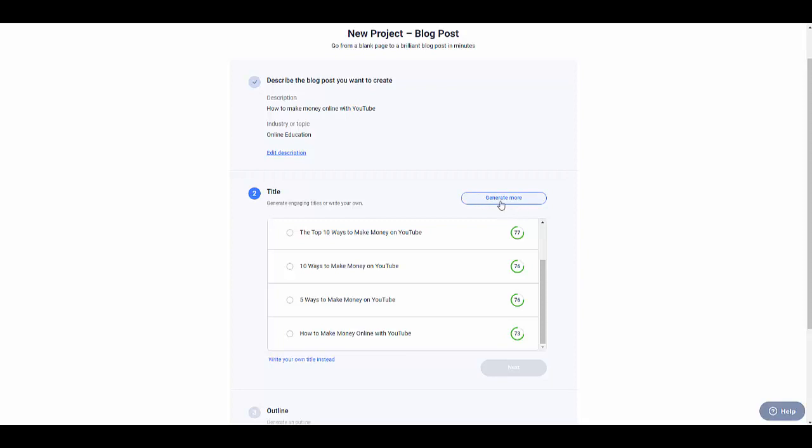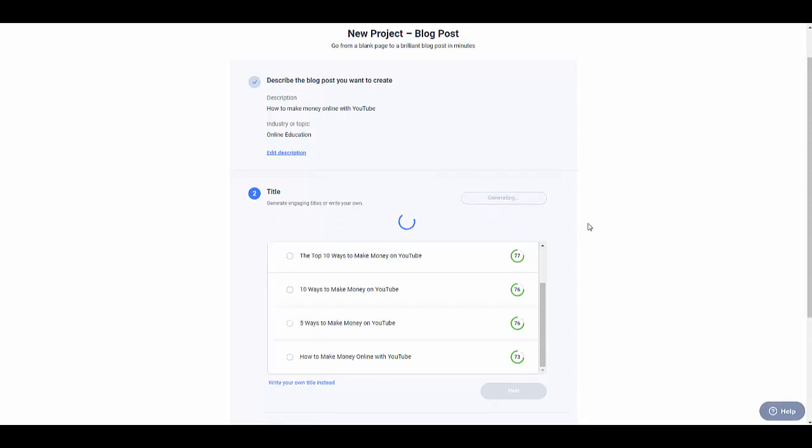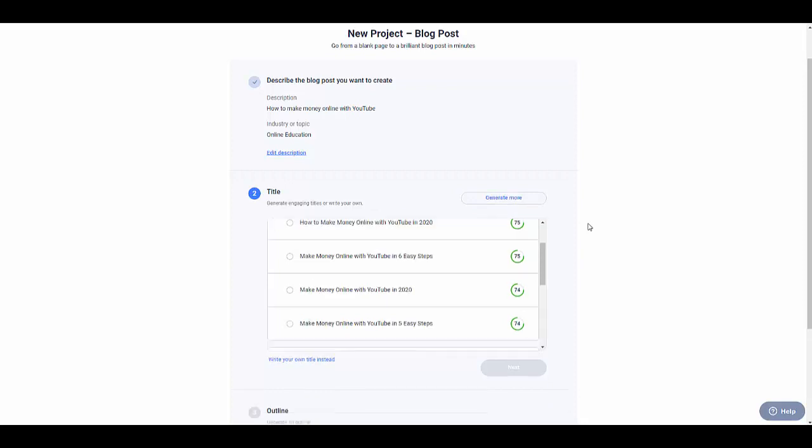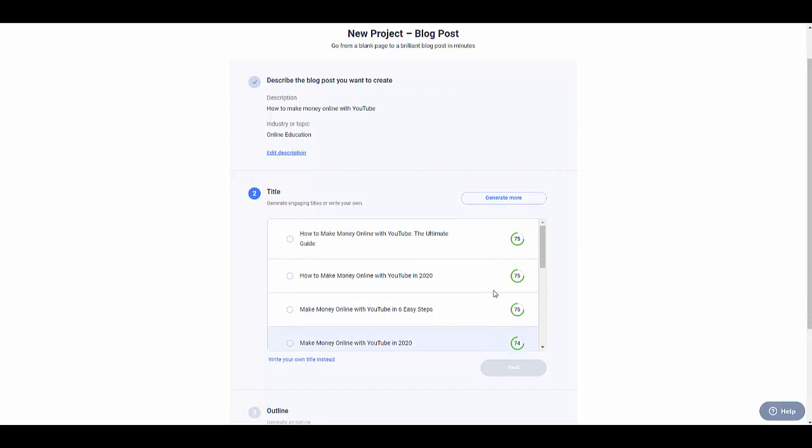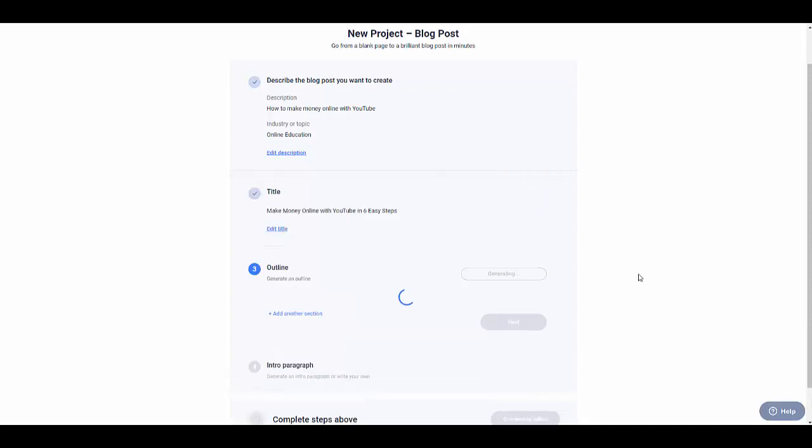If you are not getting these kind of titles and you want to have something extra, you can click here where it says generate more. So it's gonna be giving me more options of titles. So okay, how to make money with YouTube, the ultimate guide, make money on YouTube 6 steps. I'm gonna go with this one. Okay, so I'm gonna click here where it says next.